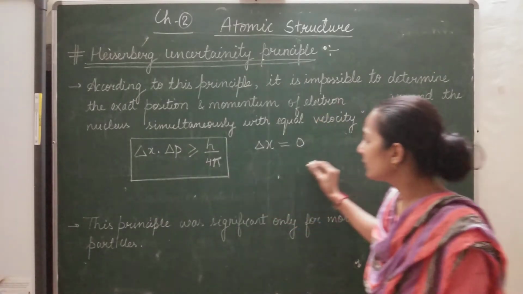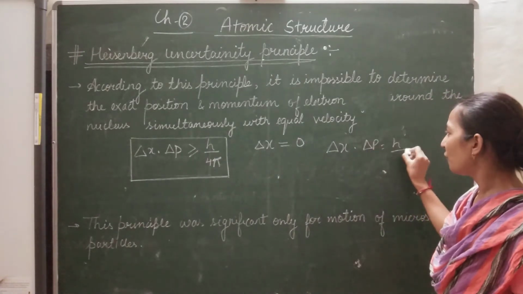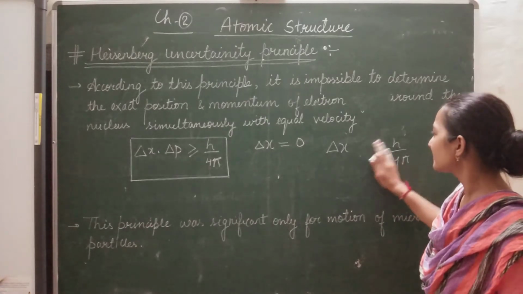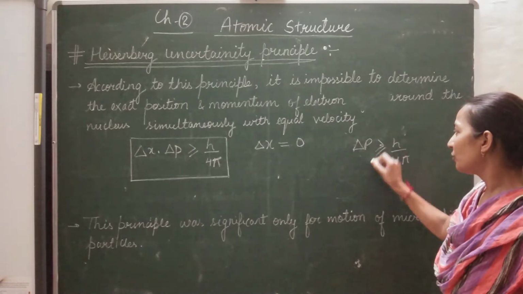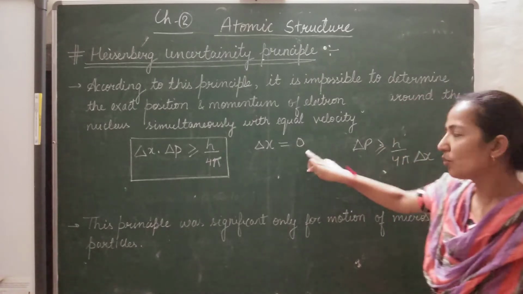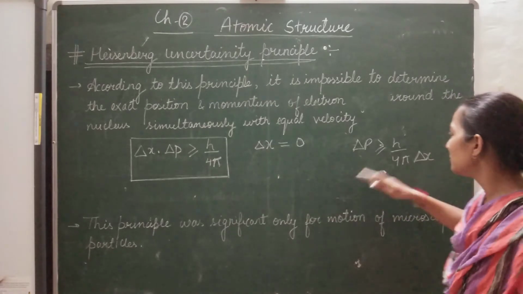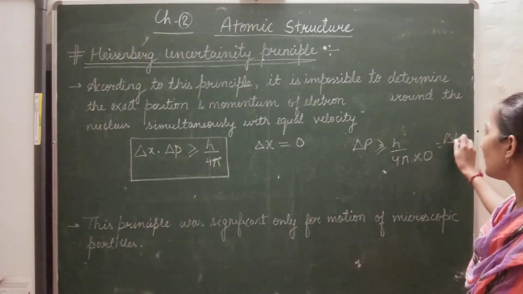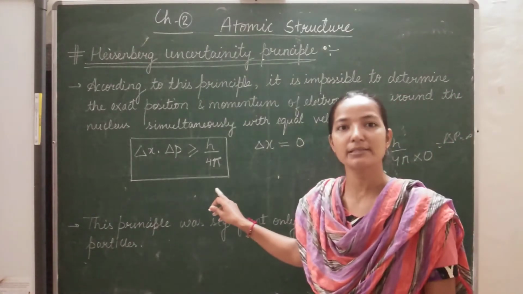According to the equation, delta x times delta p is greater than or equal to h upon 4 pi, so delta p will be greater than or equal to h upon 4 pi delta x. If the uncertainty in position is 0, then putting the value of delta x here, delta p will be infinite according to the mathematical equation given by Heisenberg.